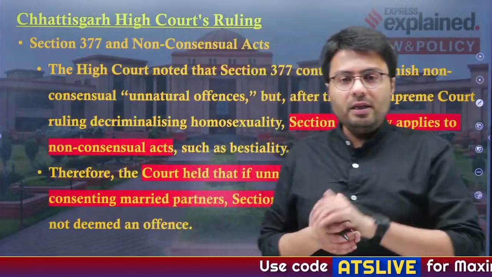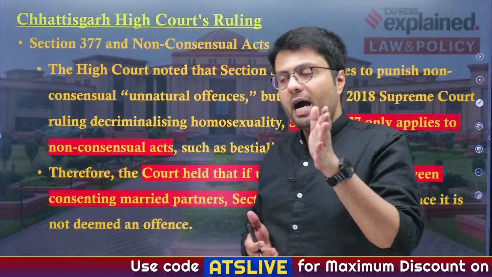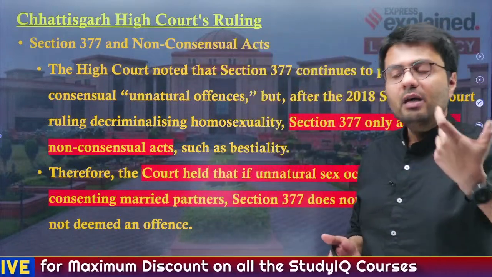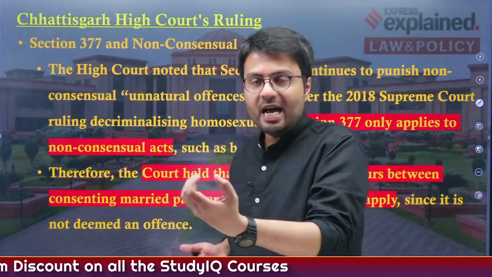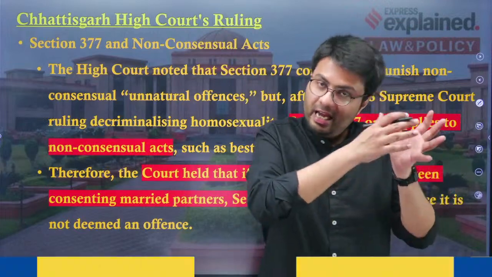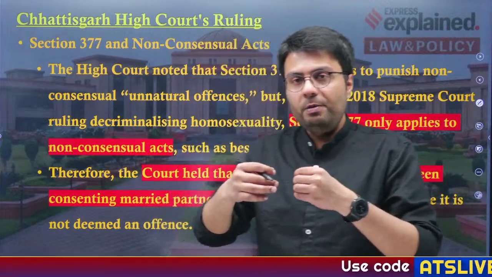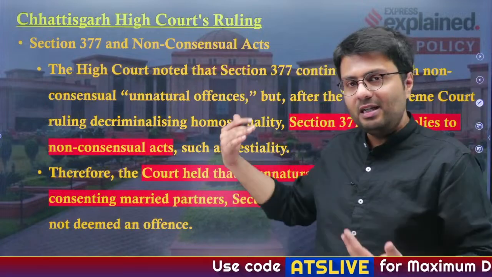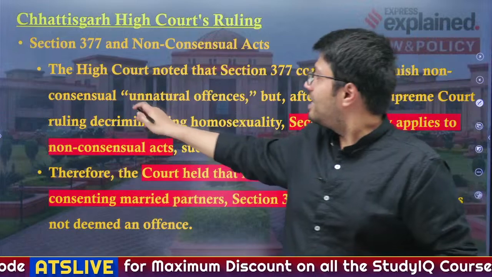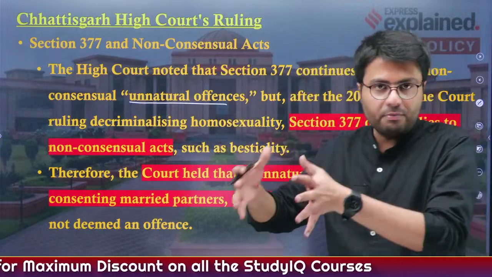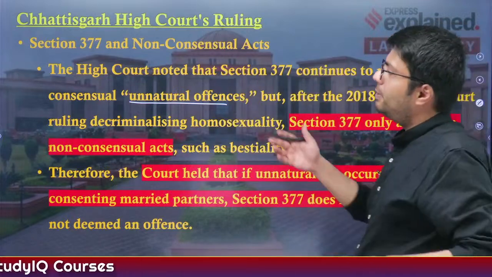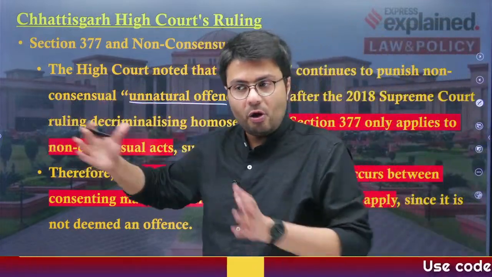Now, regarding Section 377, the High Court of Chhattisgarh noted that earlier even consensual unnatural sexual acts between couples, including homosexual couples, were prohibited by the courts of the country. But since then, the Supreme Court of India has decriminalized consensual unnatural offences between couples of the same sex, because these acts were consensual, or with permission.